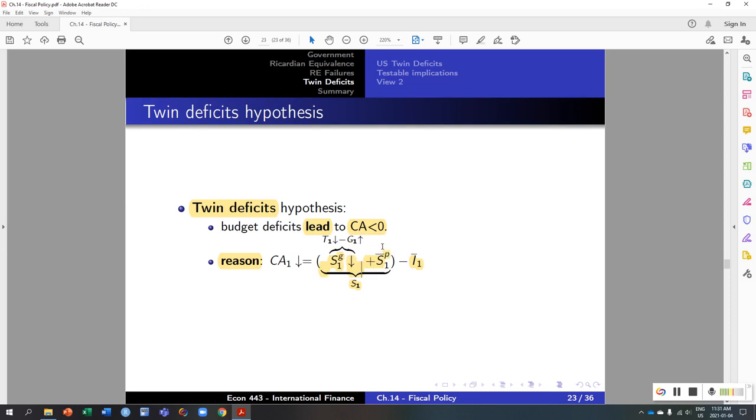So it relies on the government deficit, that's fine, but it relies on savings not changing. This was the whole idea of the Ricardian equivalence. So the idea here is that if you cut taxes or increase government spending and your government goes into a deficit, as long as investment and private savings do not change, the twin deficit hypothesis is going to be true. So that's the crucial assumption here, that investment and private savings are not affected by changes in the government deficit, which in fact they might be.